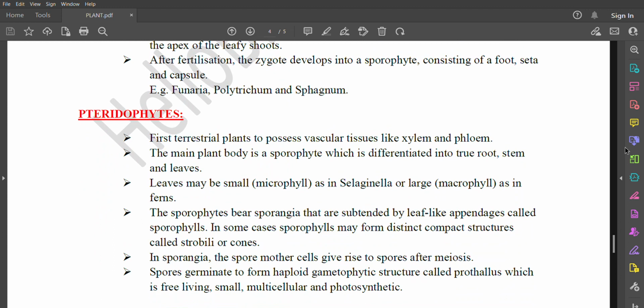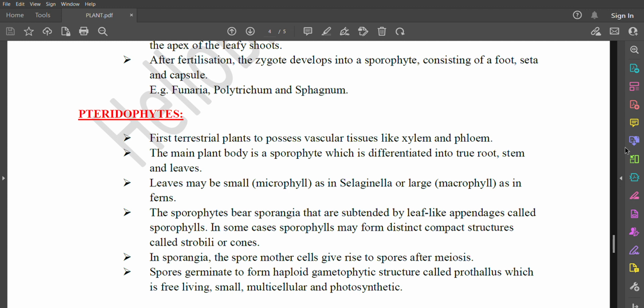Pteridophytes are the first terrestrial plants to possess vascular tissues like xylem and phloem. The main plant body is a sporophyte, which is differentiated into true root, stem, and leaves. Leaves may be small, called microphylls, as in Selaginella, or large, called macrophylls, as in ferns. The sporophytes bear sporangia that are subtended by leaf-like appendages called sporophylls.